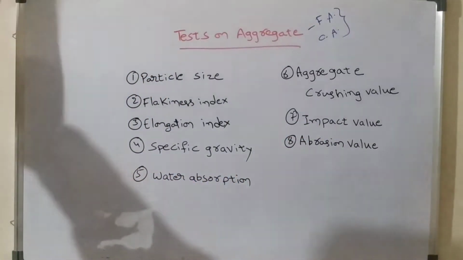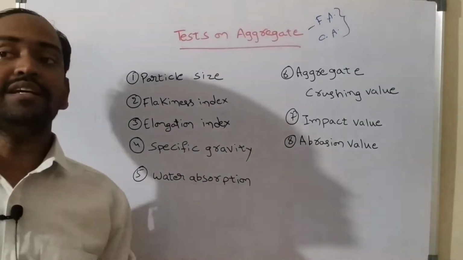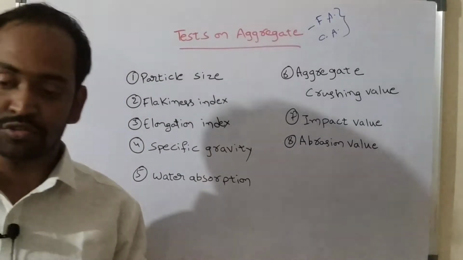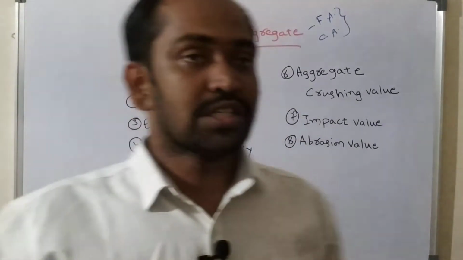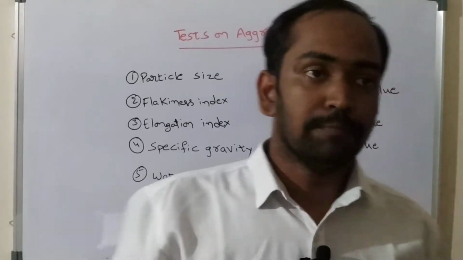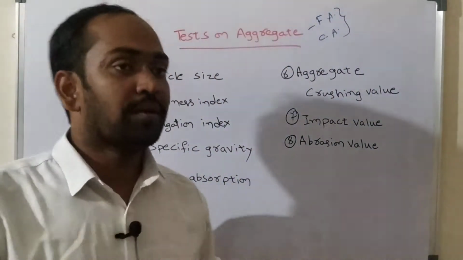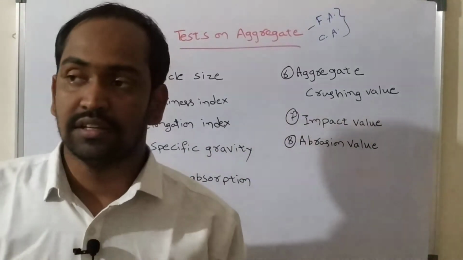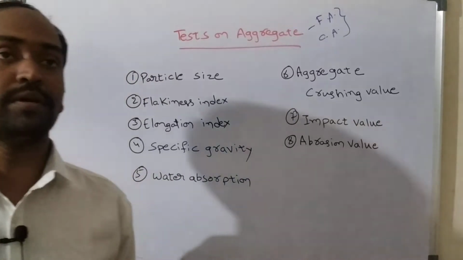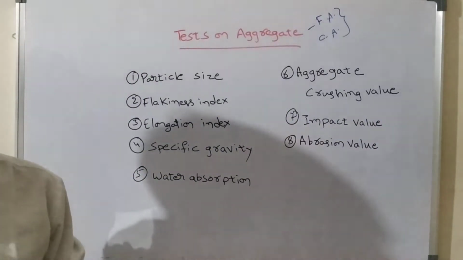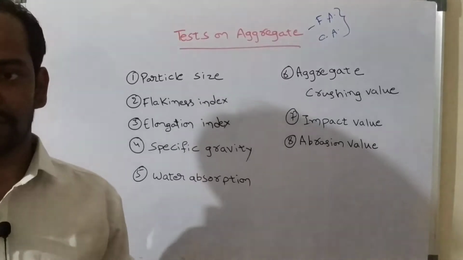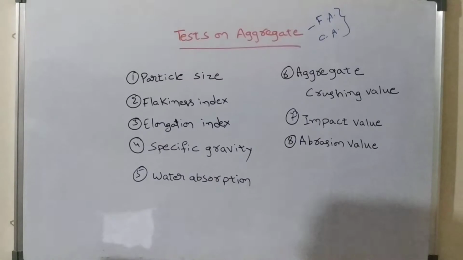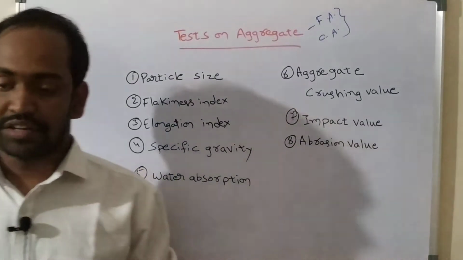Before we select a material as fine aggregate and coarse aggregate for mixing concrete, we need to measure its quality and strength. We also need to measure different properties of such aggregate, important properties like its strength properties, its durability properties and its quality parameters, that is, its physical, mechanical and durability properties. All those things we can measure by conducting tests on aggregate.